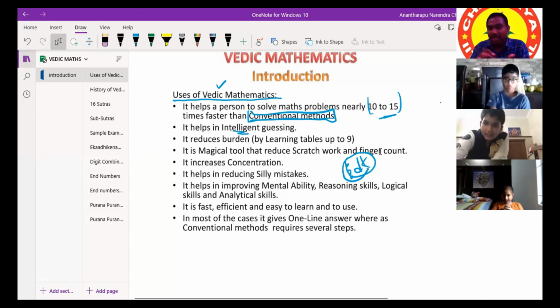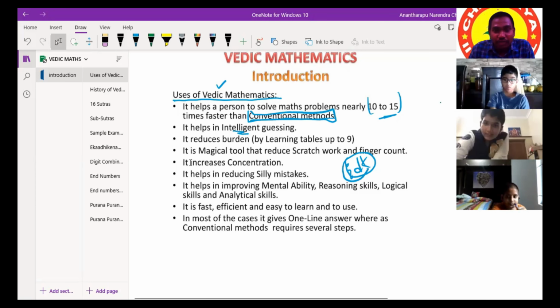We cannot do anything rough or any finger count; we do it directly, mentally. Mentally, we can answer the questions without using pen and paper. You may feel wonder: sometimes we can do the problems faster than the calculators also. Using these techniques, we can solve the questions faster than calculators. Somebody may be typing in the calculator, but we are already ready with the answer.